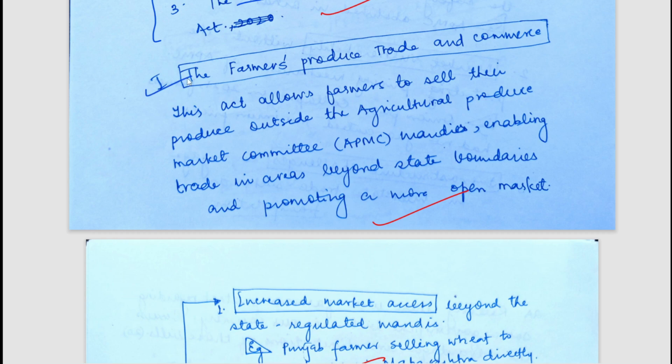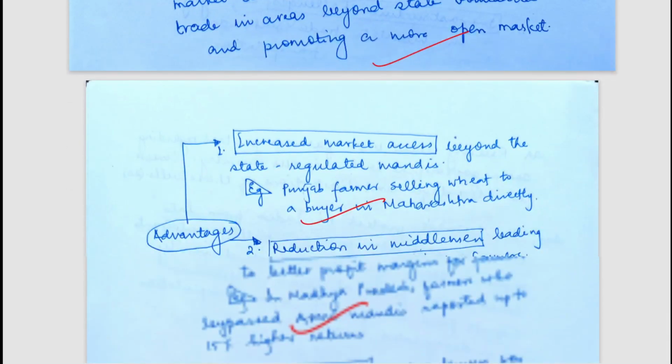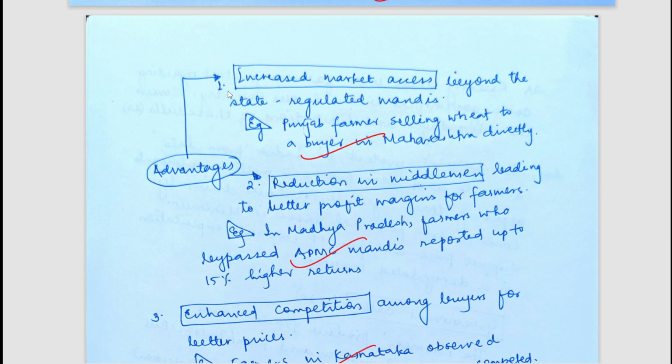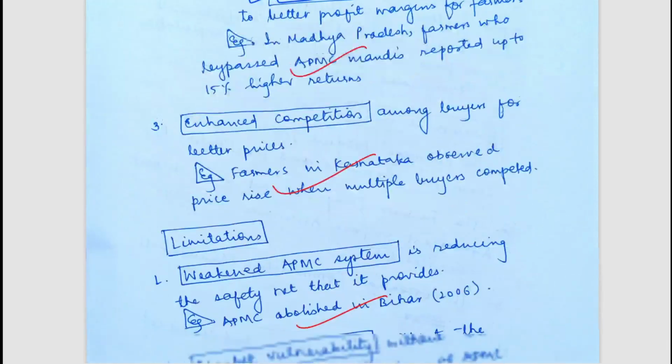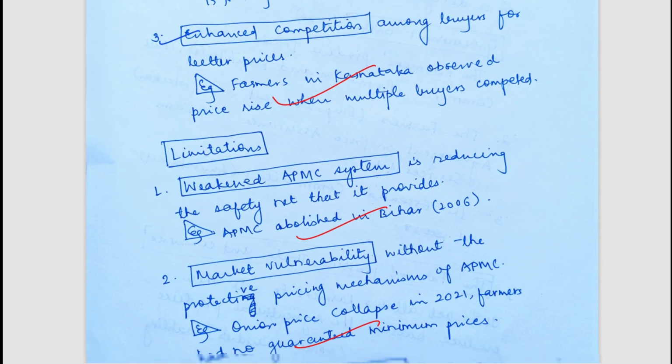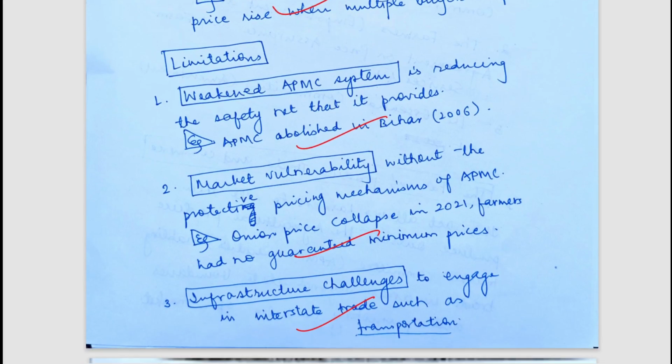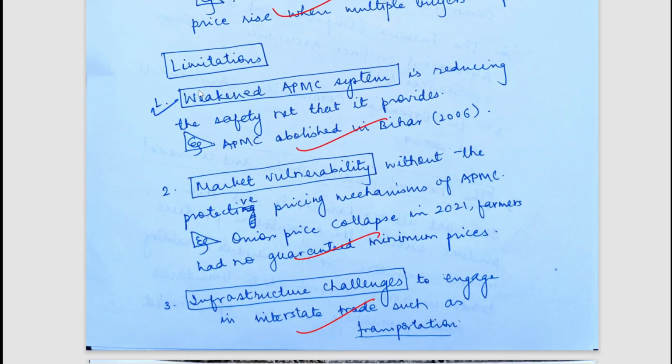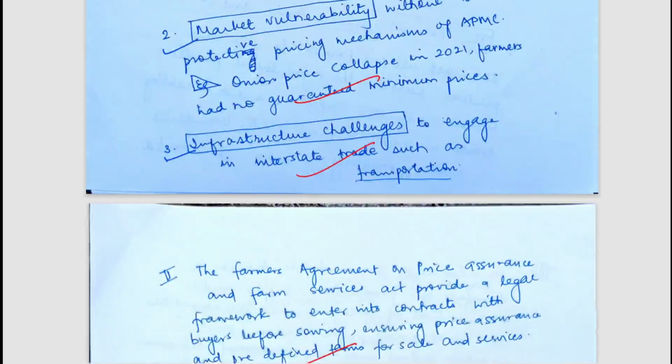First of all, the Farmers Produce Trade and Commerce Bill. Its advantages are increased market access, reduction in middlemen, and this was a major advantage, reduction in middlemen. It could have led to enhanced competitiveness. Limitations were that it could have weakened the APMC system, market vulnerability was a problem, infrastructure challenges were a challenge.